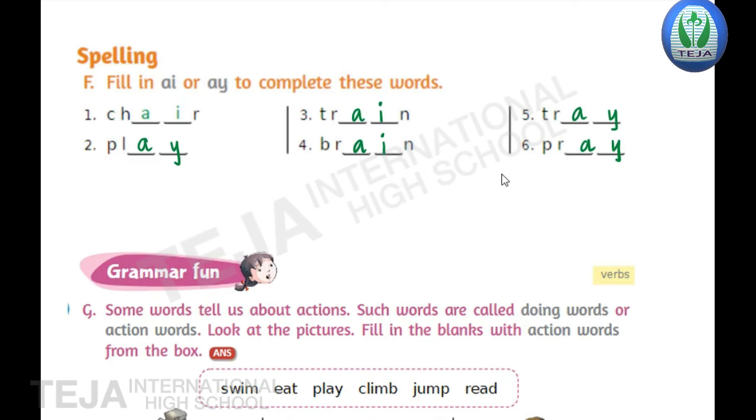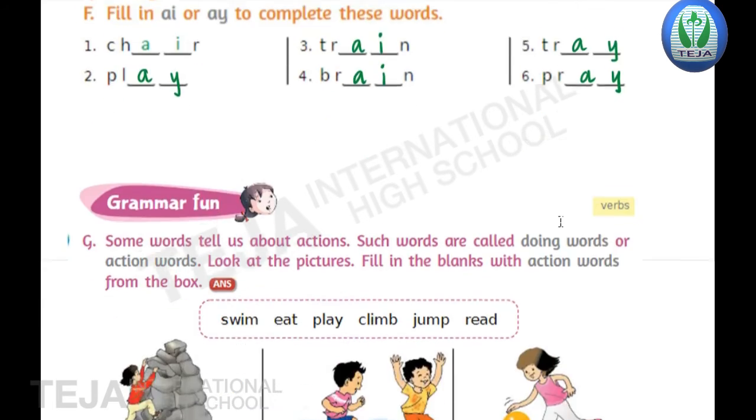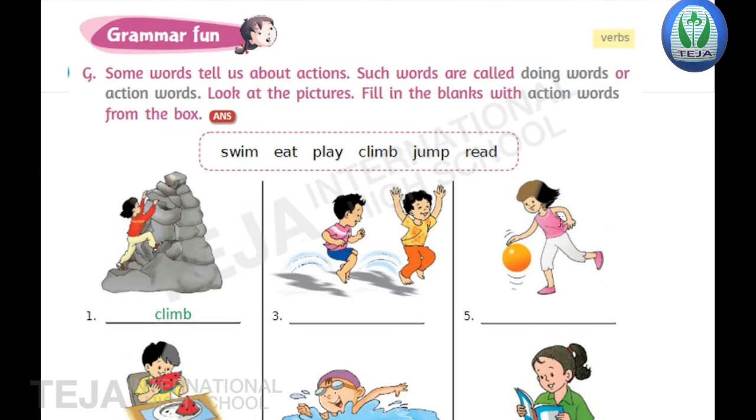Okay. Now with this we have completed. Once we'll read the words, children. First one, chair. Second, play. Third, train. Fourth, brain. Fifth, tray. And sixth, pray. Okay. Now next, grammar fun.